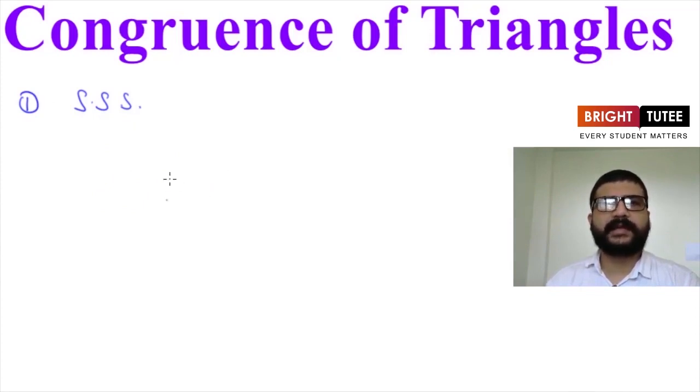And we know if two triangles are congruent, then their corresponding parts are also equal. And we have seen we have to be very careful while writing the congruency relation symbolically. And after this, we have seen one criteria, SAS. It was side angle side.